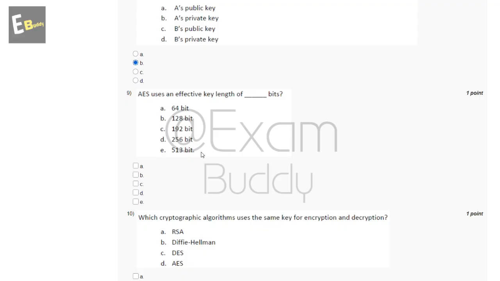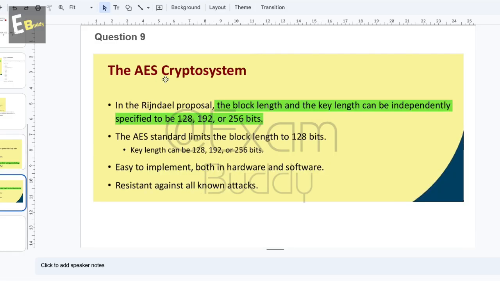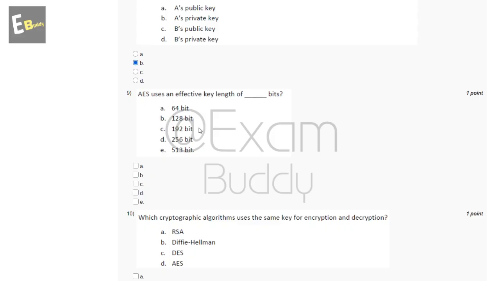Now the ninth question is, AES uses an effective key length of dash bits. These are the options, and let's check the answer of our ninth question. In the AES crypto system, the block length and the key length can be independently specified to be 128, 192 or 256 bits. So the answer of our ninth question is B, C, D.